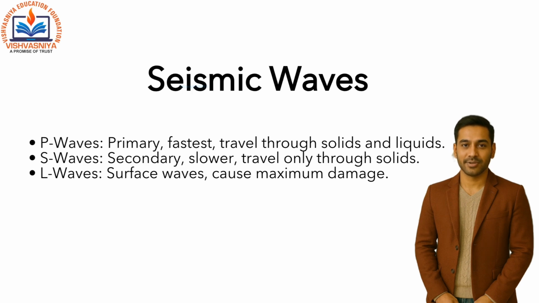P waves are primary, fastest, and travel through solids and liquids. S waves are secondary, slower, and travel only through solids. L waves are surface waves and cause the maximum damage.